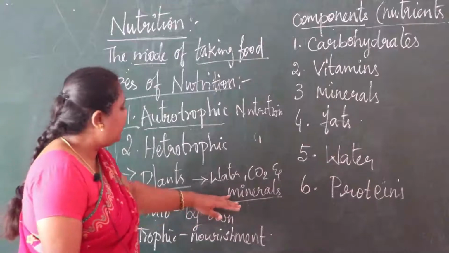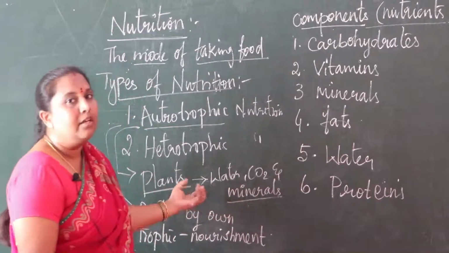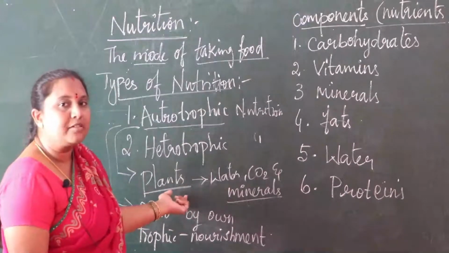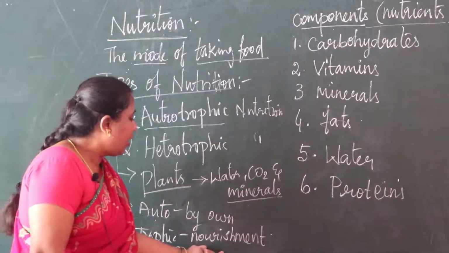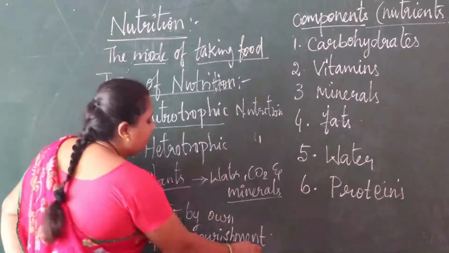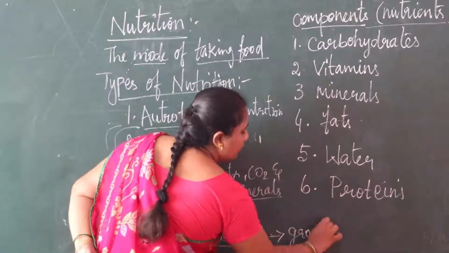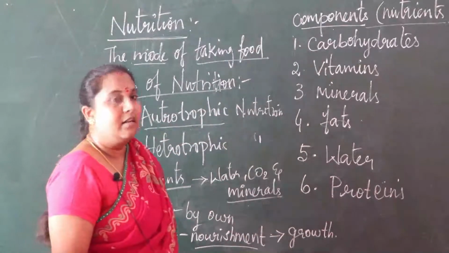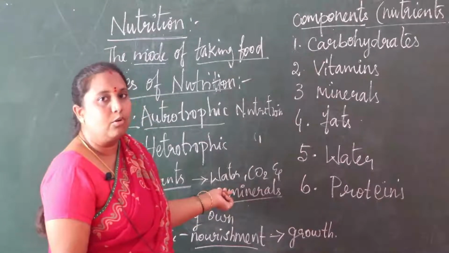By these components, by these nutrients, plants grow very well, that is, the growth of plants is good. So what is meant by nourishment here? Now you should understand it as the growth and good condition of the plants. If there is no water, the plants will not grow.